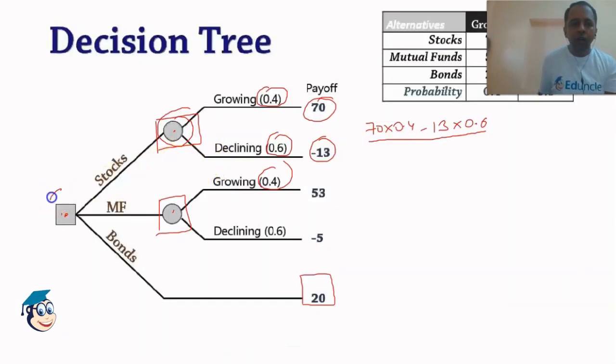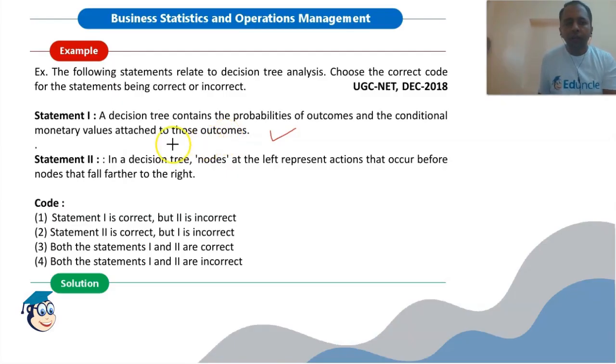These are the nodes at the left. These are the nodes at the right. And if there were more branches here, we would have more nodes. So nodes at the left represent the actions that occur before the nodes that fall further to the right. So this statement is also true. So both statements 1 and 2 are right here.